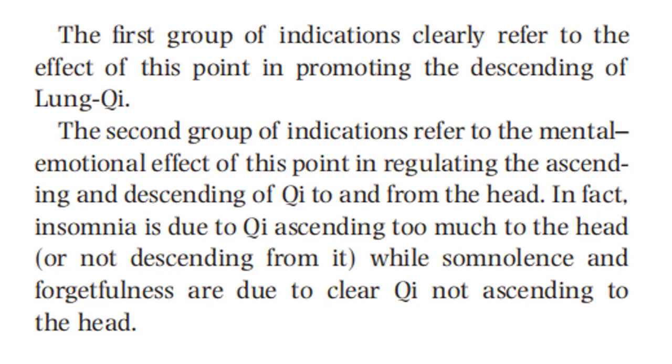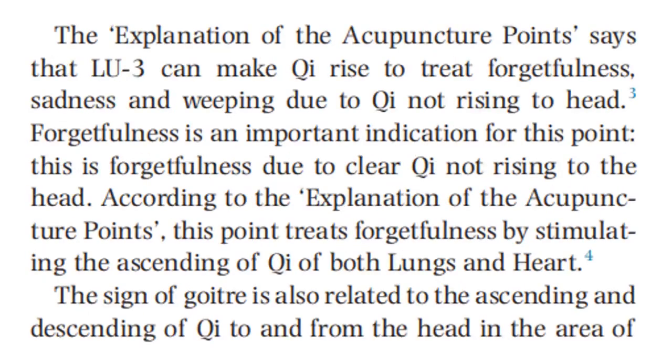In fact, insomnia is due to chi ascending too much to the head or not descending from it, while somnolence and forgetfulness are due to clear chi not ascending to the head. The explanation of the acupuncture point says that Lung 3 can make chi rise to treat forgetfulness, sadness, and weeping due to chi not rising to the head.